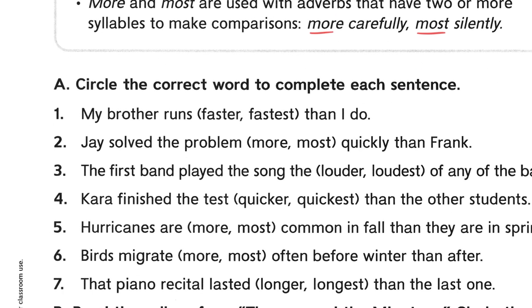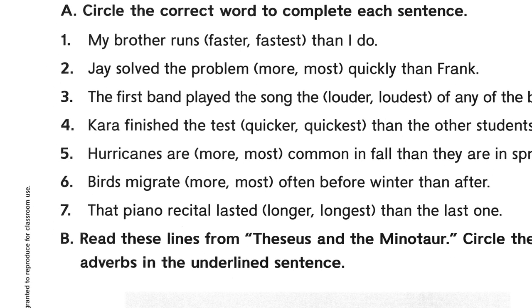If I move on to A, you then have to choose which one works correctly. So my brother runs blank than I do. Well, just like before, brother, that's a noun. I am a noun, so that's two. ER is used for only two. EST is used for more than two. Okay, 3 plus, right? Well, if that's only two, I have to say faster.